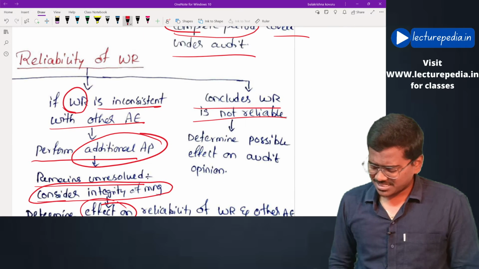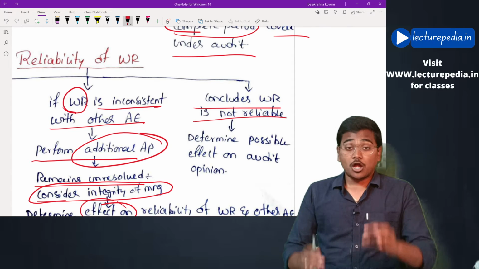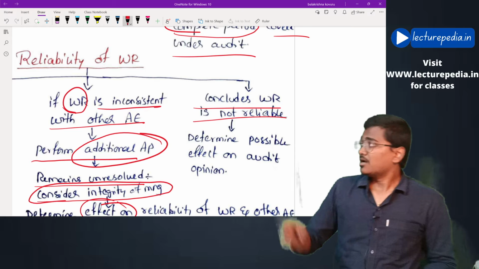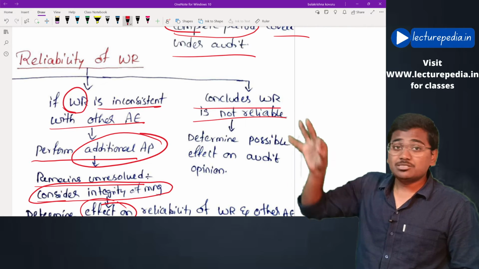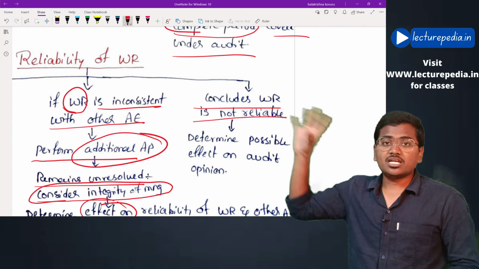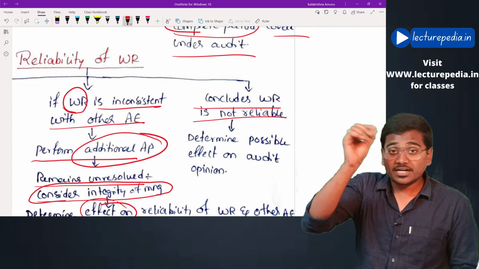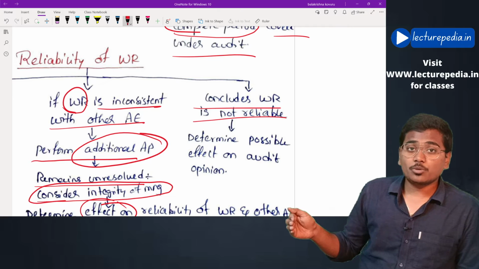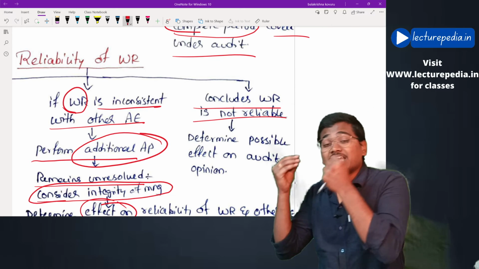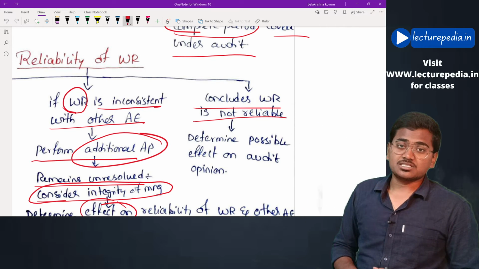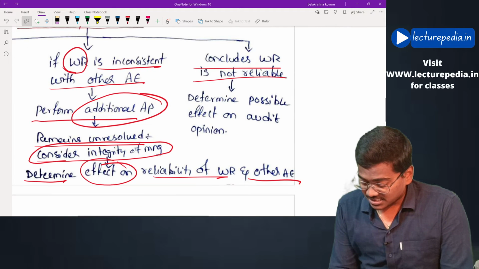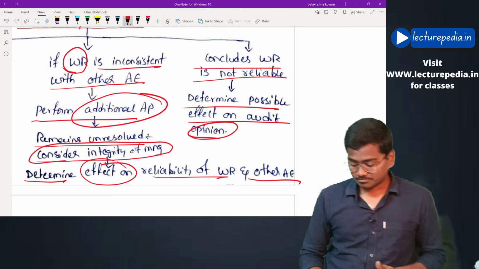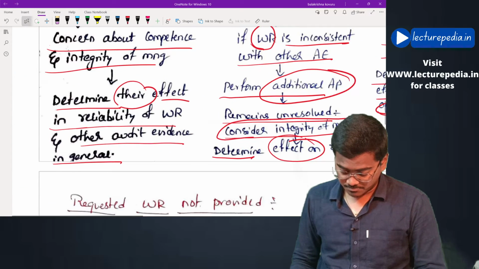Concludes written representation is not reliable. Okay, auditor in the third situation concludes that the written representations that the management is providing are not at all reliable. Okay, he obtained audit evidence that the written representations that the management is providing are not reliable. He cannot rely on those written representations. In that case, auditor will determine possible effect on audit opinion. Okay, that would be the situation.